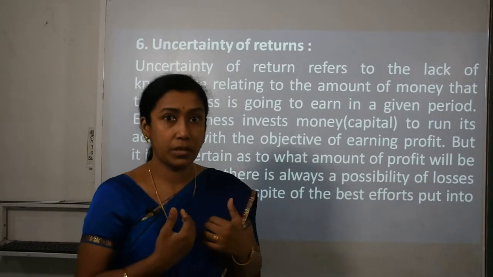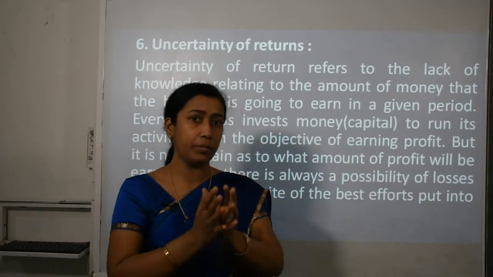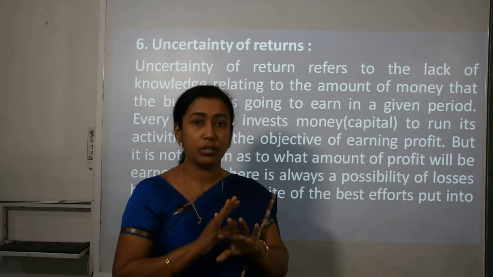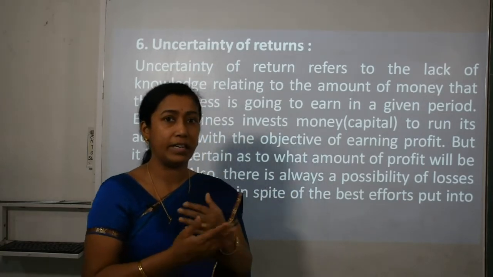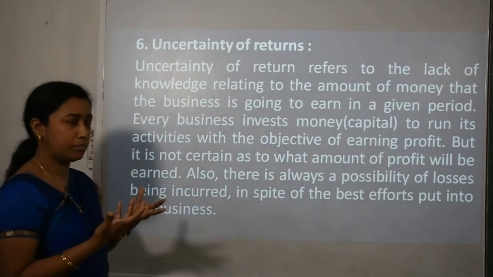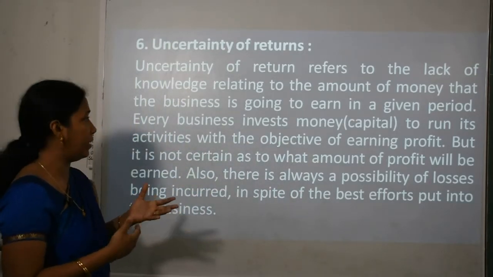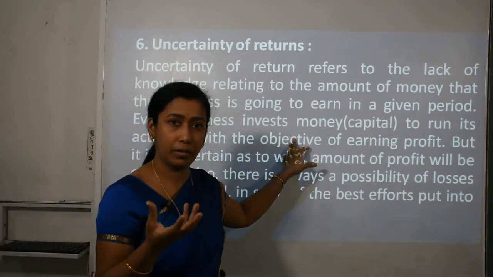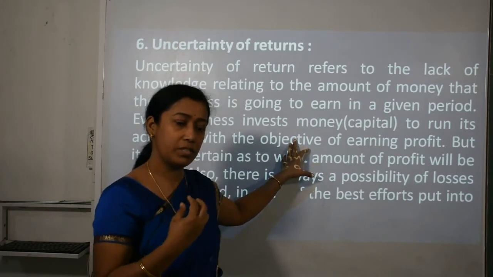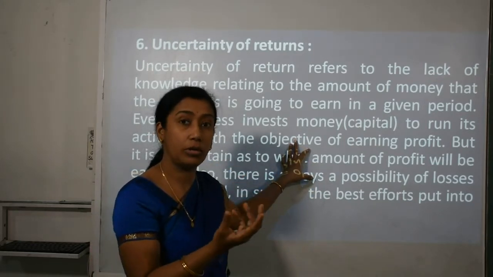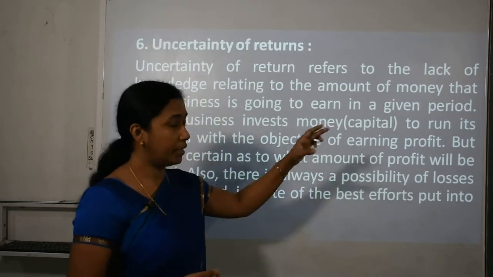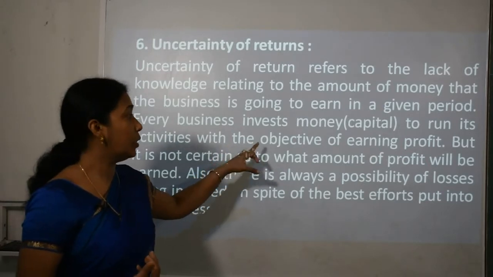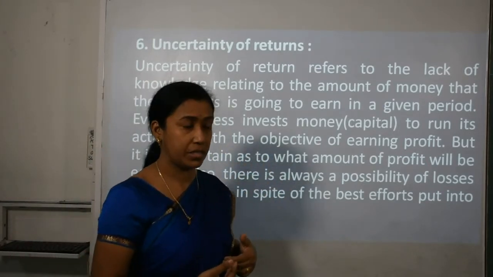That means a businessman doesn't have any knowledge that whatever money he is going to invest in the business, he will get a good amount of profit with that, because future is uncertain. He cannot predict whether I will be getting profit or not. So this is a knowledge which a businessman does not have. Every businessman or every business invests money, that is capital. When you start a business, whatever money you are investing is called capital. Okay. So the investment which he will do to run his activities, that is economic activities, with the object of earning profit, that is business.